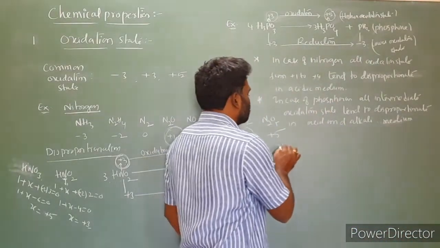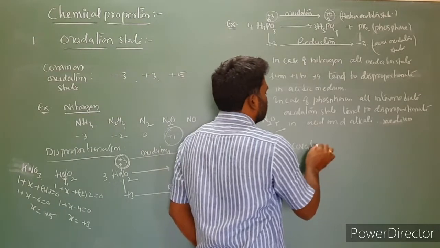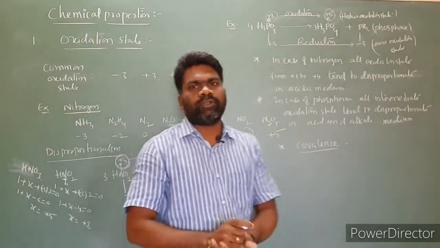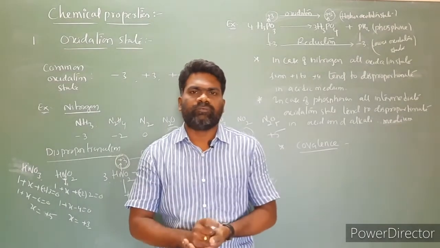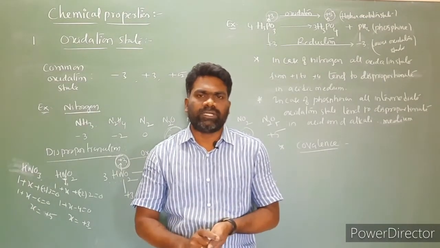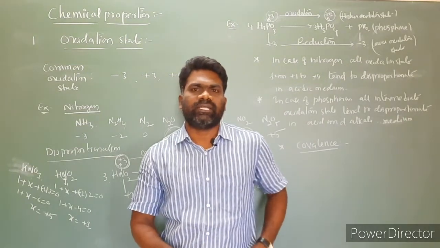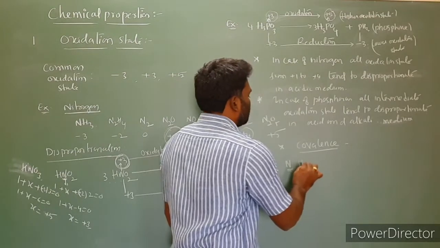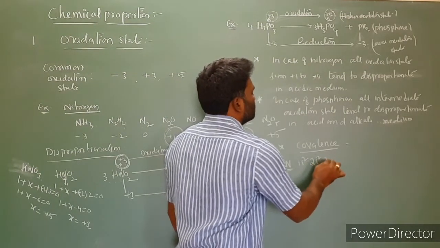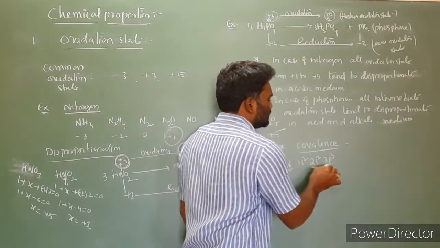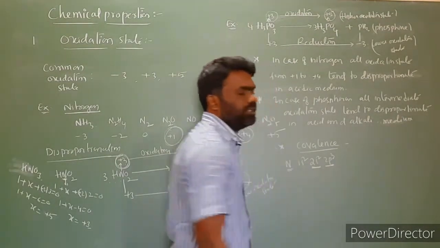Next, covalency. The maximum covalence of nitrogen is 4, and other elements have expanded covalency. What is the meaning of this statement? Let us understand by taking an example. I am taking nitrogen first. The electronic configuration of nitrogen is 1s2, 2s2, 2p3. 2s2, 2p3 is the valence shell of nitrogen.